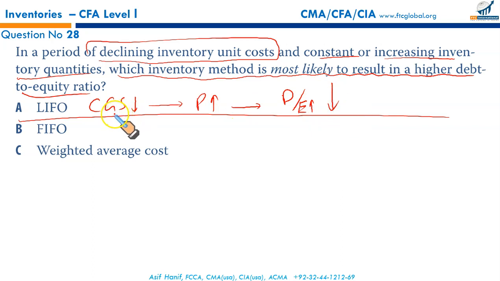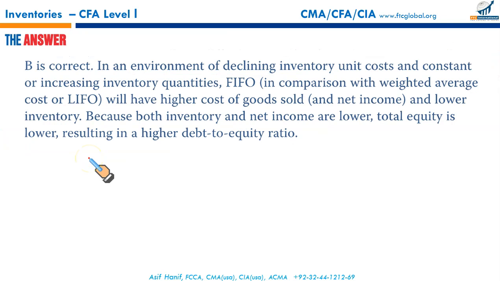You will have exactly opposite here. Your CGS would be higher, your profits would be lower. Having a lower profit means you have lower equity. Having lower equity, debt to equity ratio would be higher. Now, select the right option. Since we are looking for a high debt to equity, we are absolutely convinced it's B, and it took us less than 1 minute to get the exact answer.